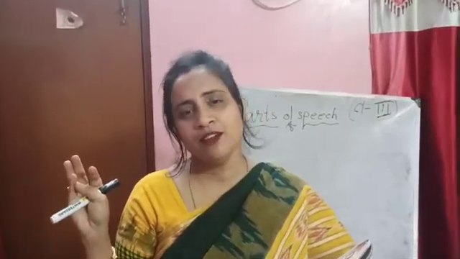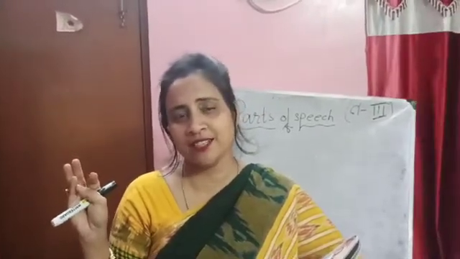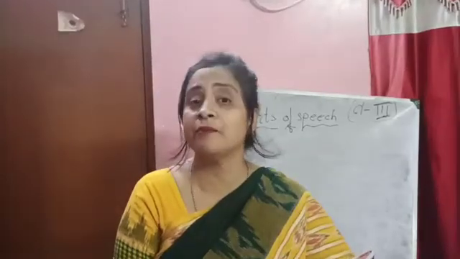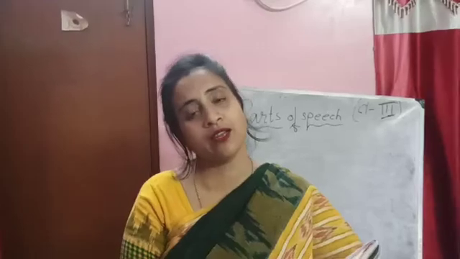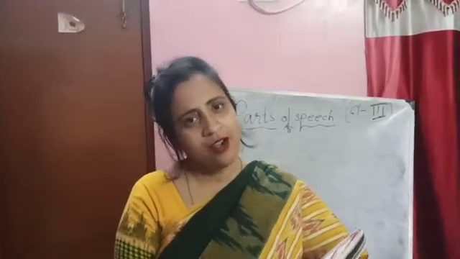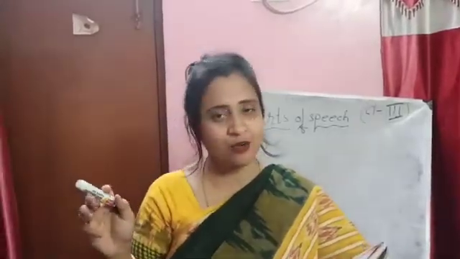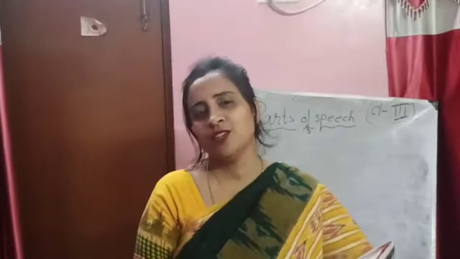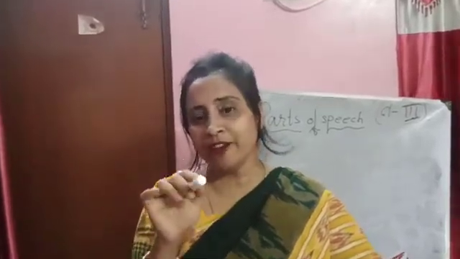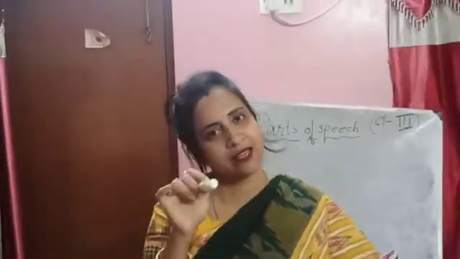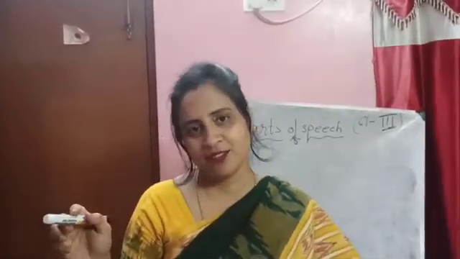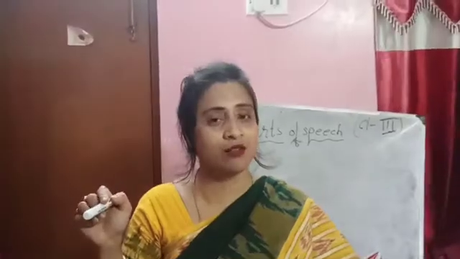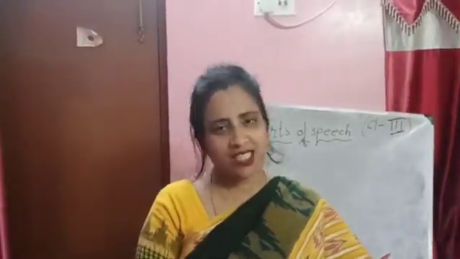Then comes the third, which is the adjective. What is an adjective? This is a describing word. The word that describes a noun or a pronoun is called an adjective. So a pink dress. Dress is a noun. What type of dress? Pink dress. So this pink is qualifying the noun dress. So pink is an adjective. He is a naughty boy. What type of boy? Boy is a noun. Naughty is qualifying the boy.